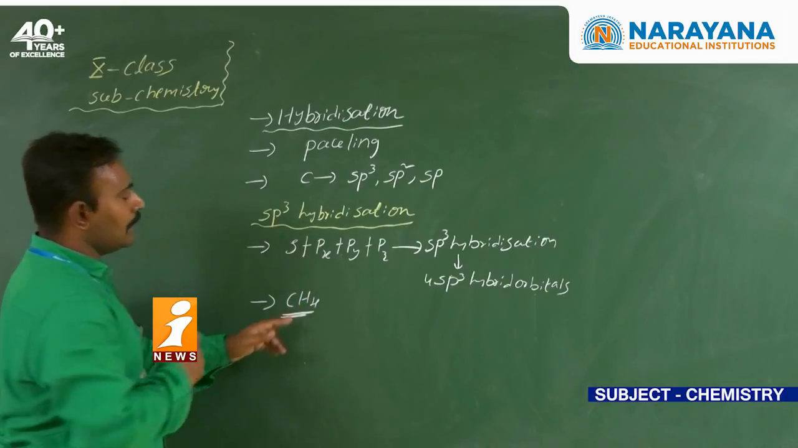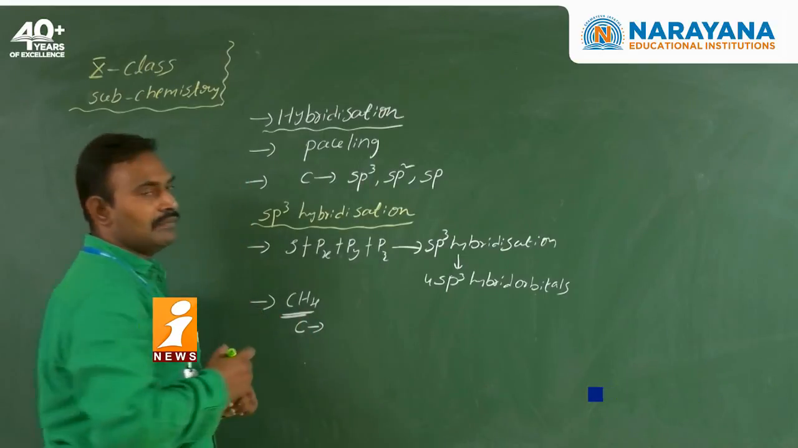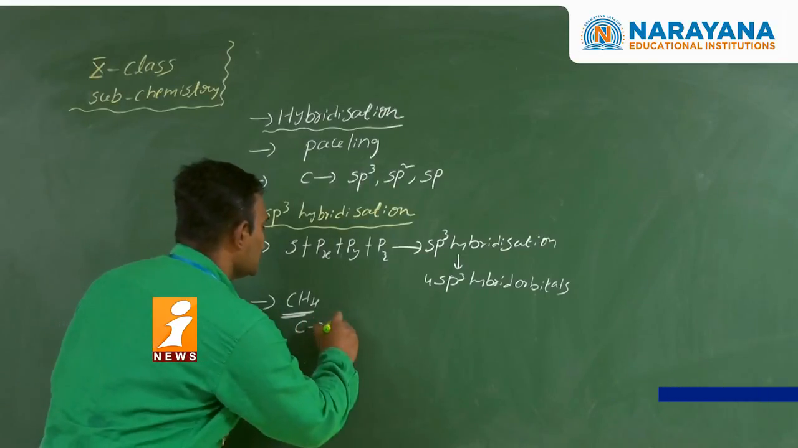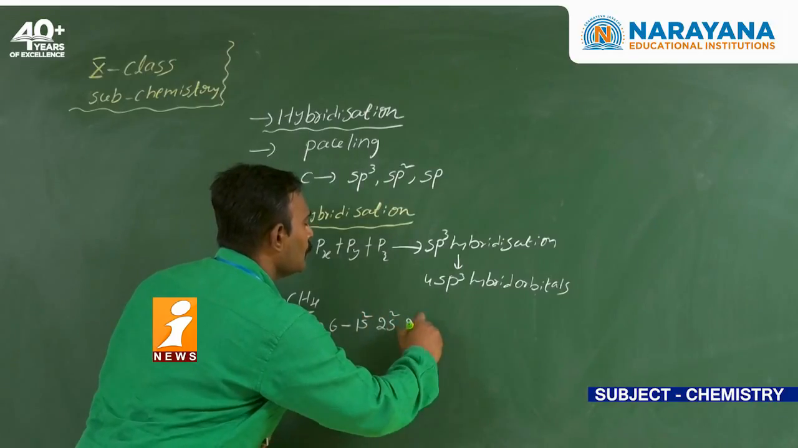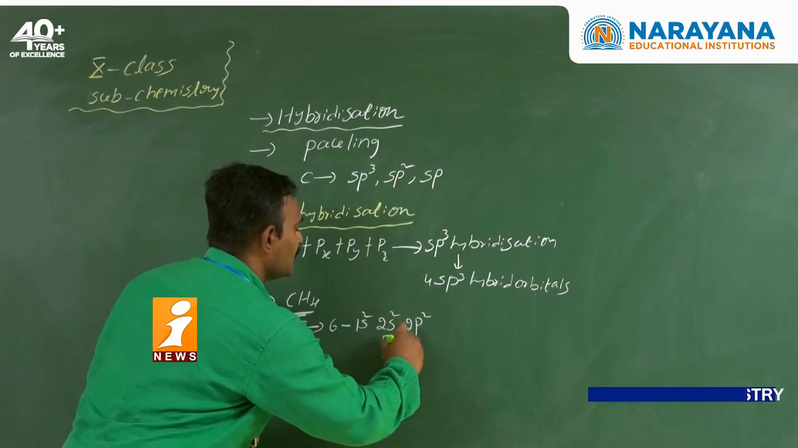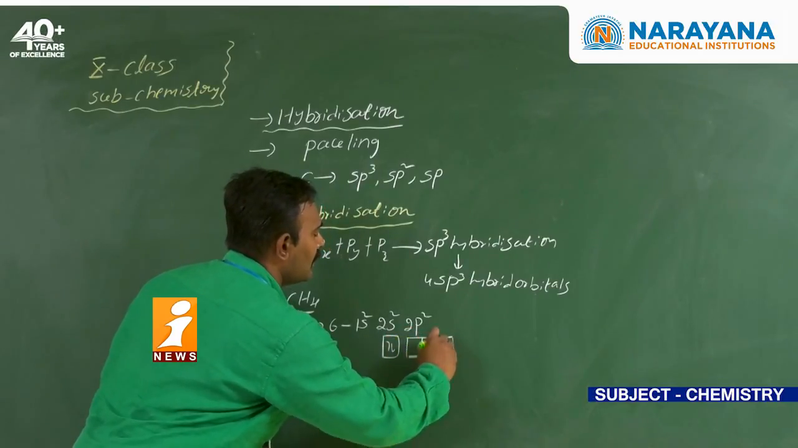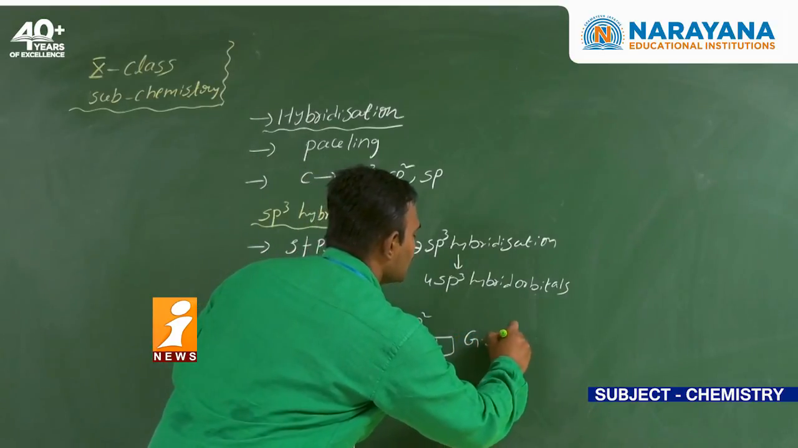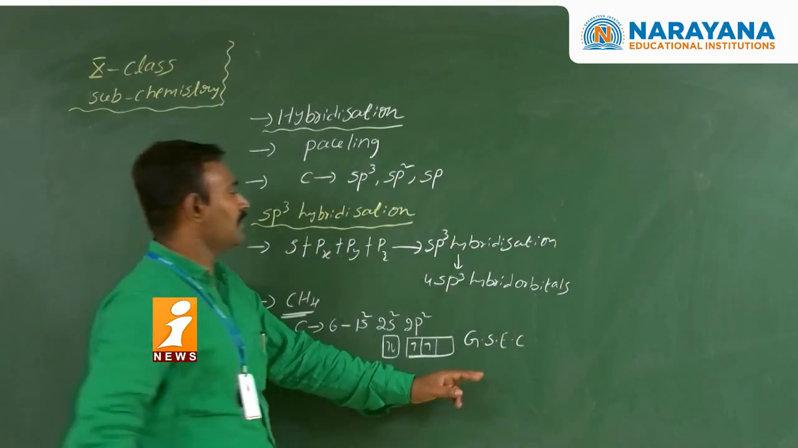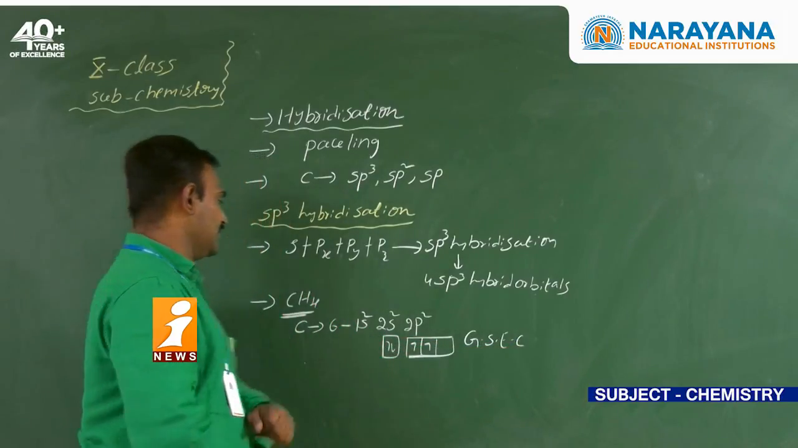What is the example here? Methane. In the case of methane, carbon is the central atom. The atomic number of carbon is 6, and the configuration is 1s2, 2s2, 2p2. In the s orbital 2 electrons are there, and in the p orbitals 2 electrons are there. This configuration is the ground state electronic configuration.